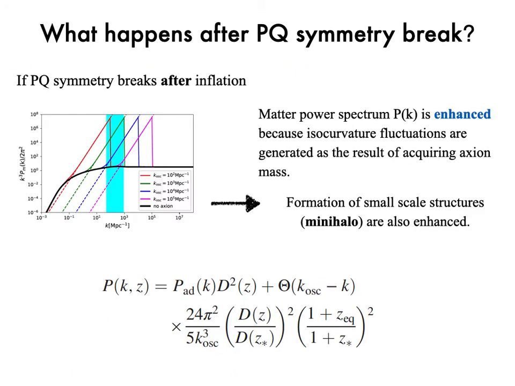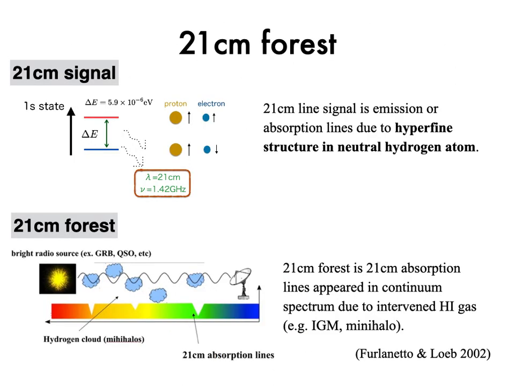If PQ symmetry breaks after inflation, the matter power spectrum is enhanced. This is because isocurvature perturbation is generated. As a result, axion particles acquire mass. As a result of enhancement of matter power spectrum, the formation of small-scale structures is enhanced.